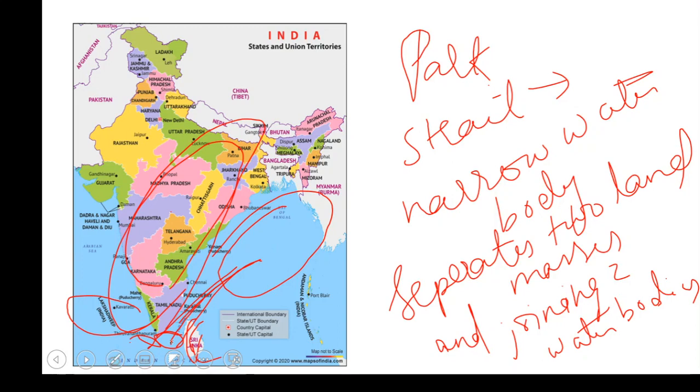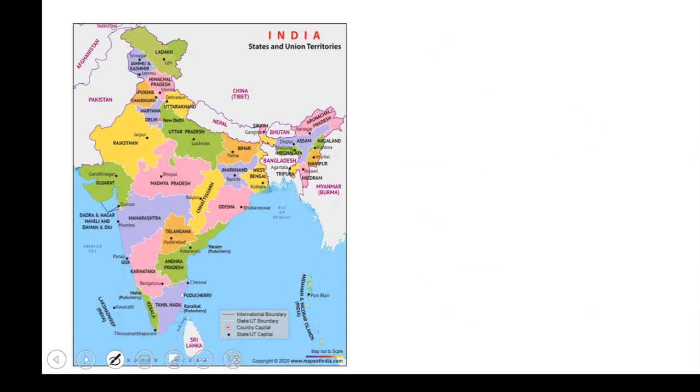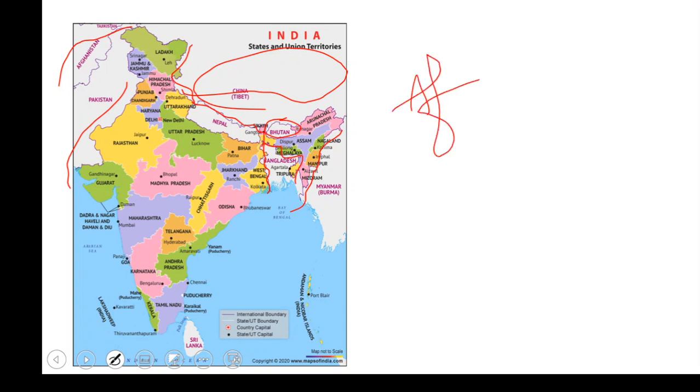Done. So if we talk about the different neighboring countries, here this is Bangladesh. We have Myanmar here, which was previously called Burma. We have China. We have Nepal, we have Bhutan. We have Pakistan. We have Afghanistan. So what are our neighboring countries? We have Afghanistan here, which is in the northwest.